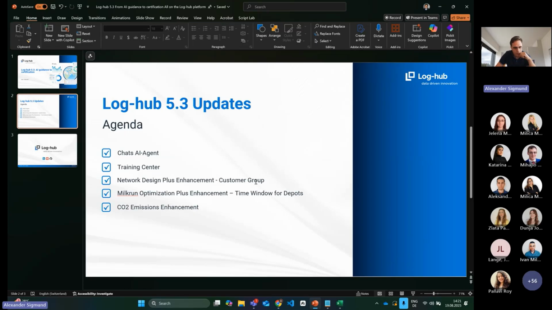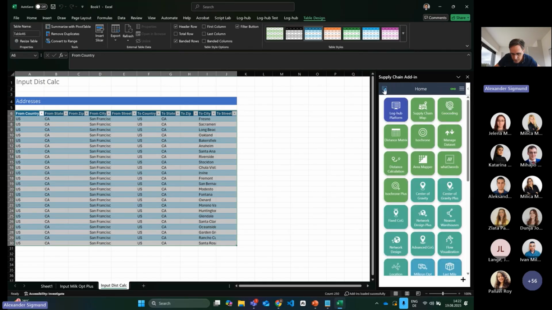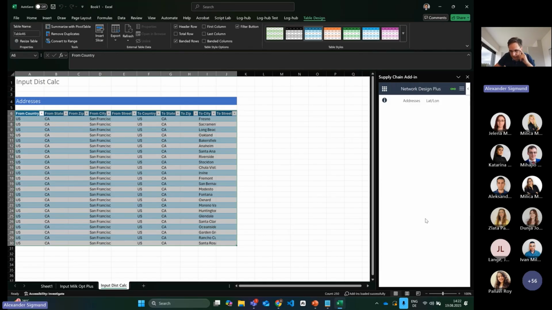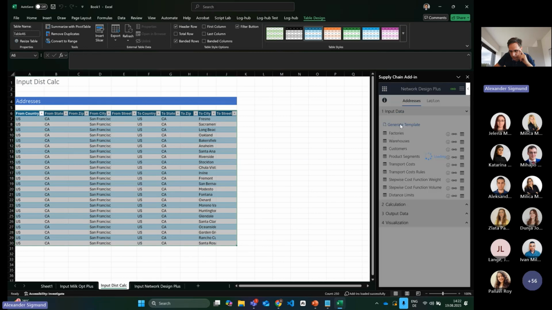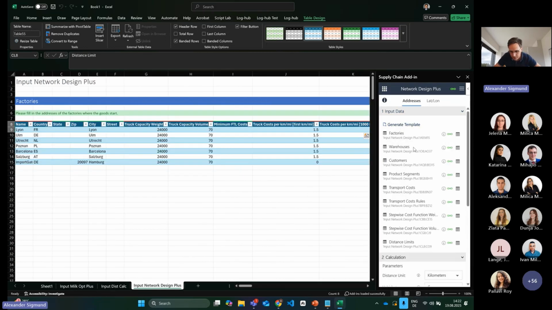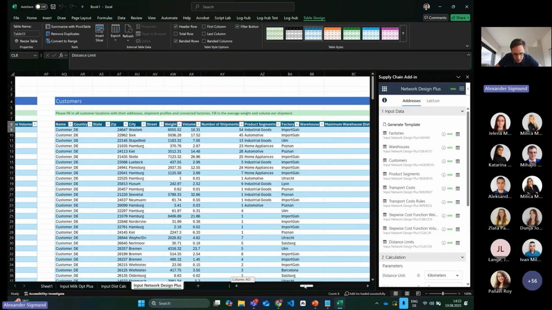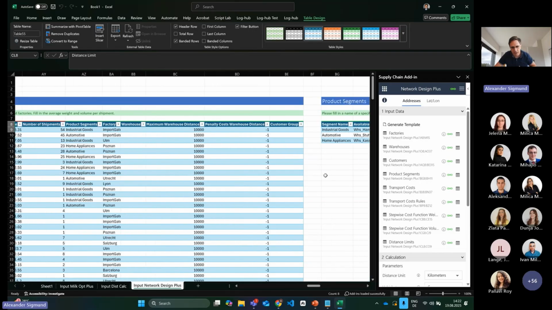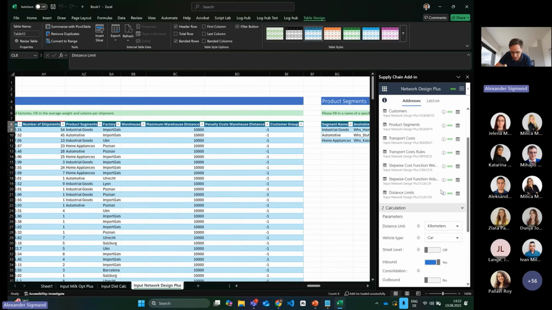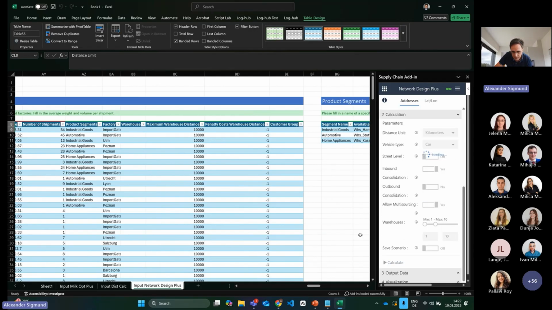Okay, good. Then let's directly jump to the next topic regarding the Network Design Plus enhancements regarding the customer groups. Therefore, I directly want to model with you an example in the Network Design Plus app itself. So let's first create the sample data set here. The column that has changed now is in the customer table, where we now have this customer group. Let's run the calculation itself.